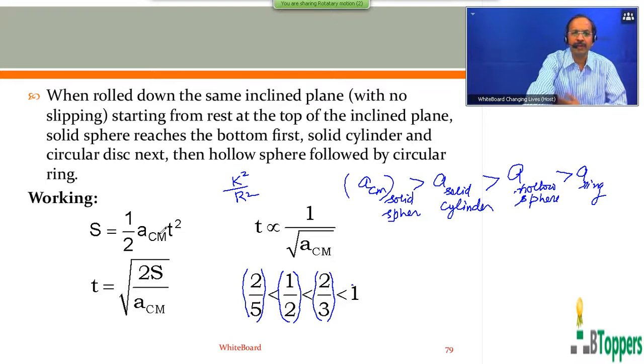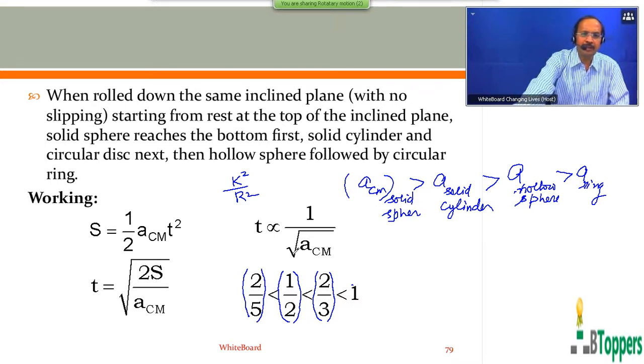the center of mass of the rolling body starts from rest and moves down the inclined plane parallel to the inclined surface with constant acceleration. So you can write the time taken by the rolling body to reach the bottom of the inclined plane equal to root of 2S by a_CM. S is the magnitude of linear displacement of the center of mass of the rolling body parallel to the inclined surface, which you can take as equal to the length of the inclined plane, which is the same for all the objects.